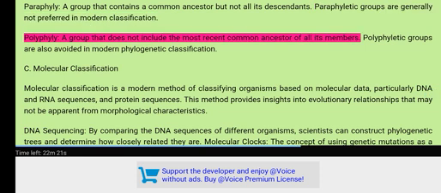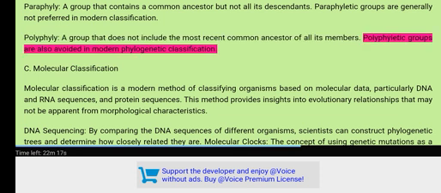Polyphyly, a group that does not include the most recent common ancestor of all its members. Polyphyletic groups are also avoided in modern phylogenetic classification.